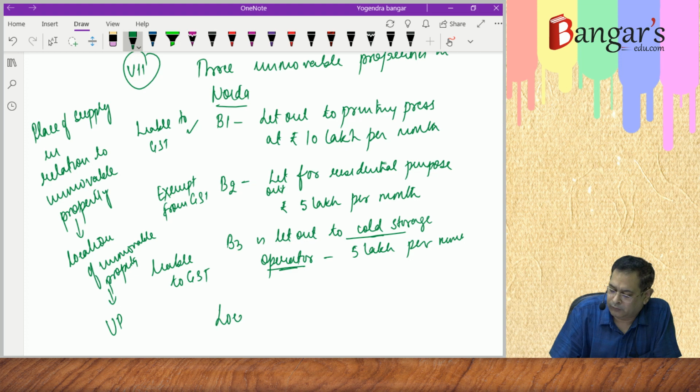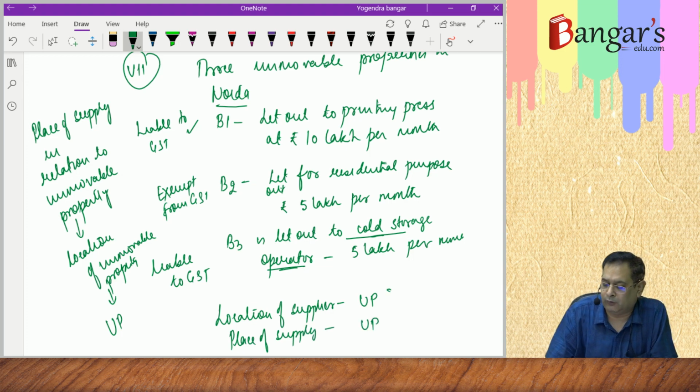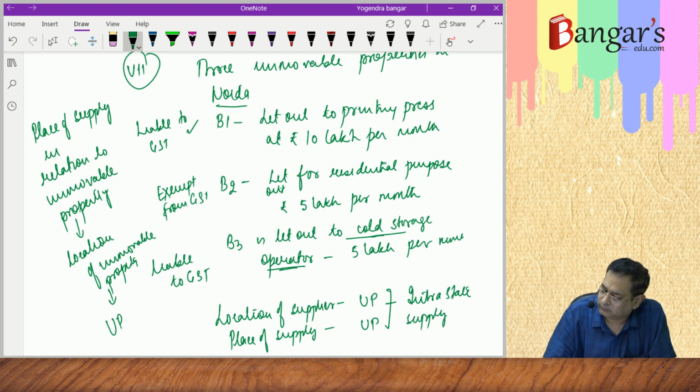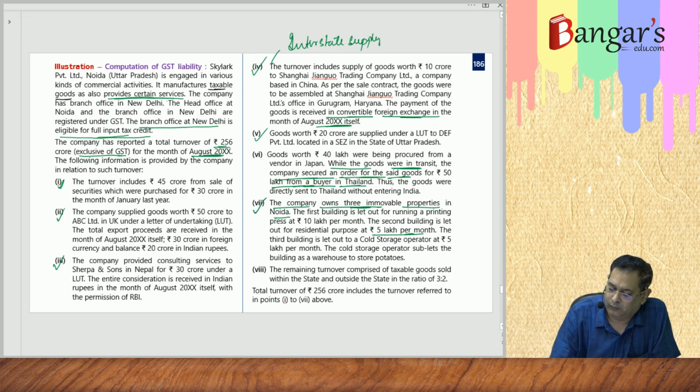The location of supplier is in UP. Place of supply is also in UP. So the transaction will be regarded as an intrastate supply, and the same will be liable to GST, CGST plus SGST. Are you aware? So this point we have discussed.